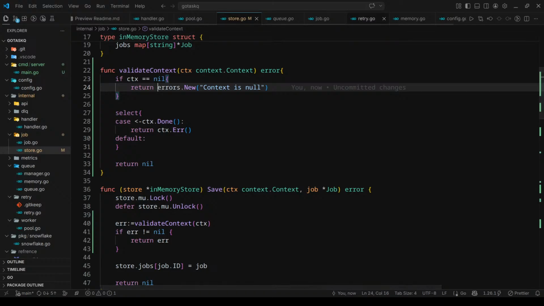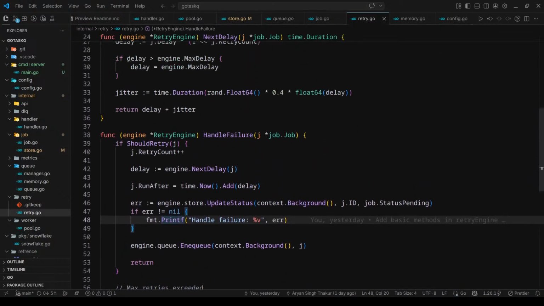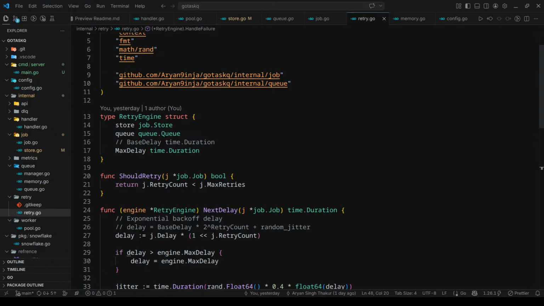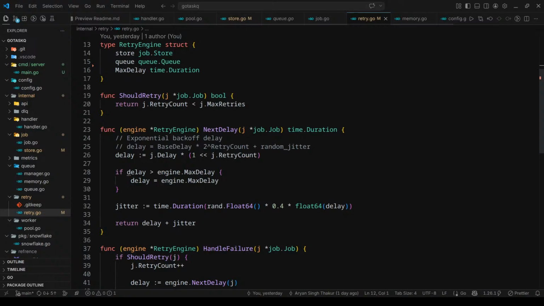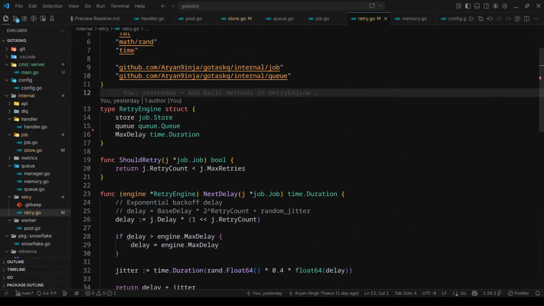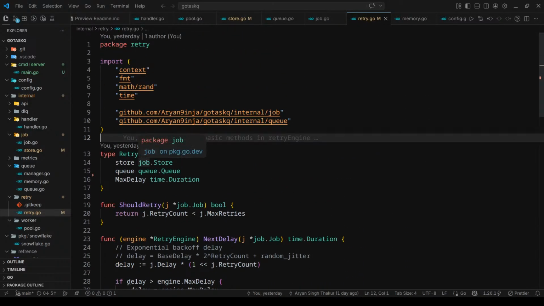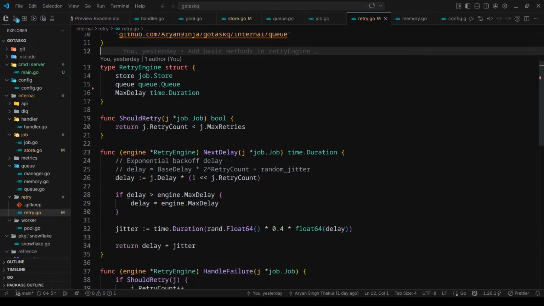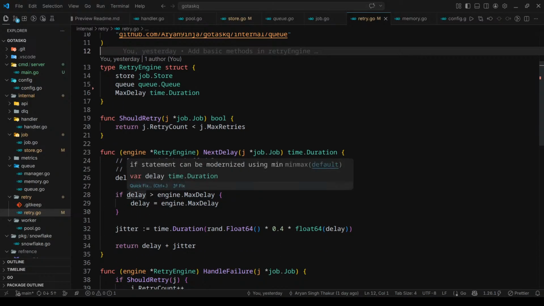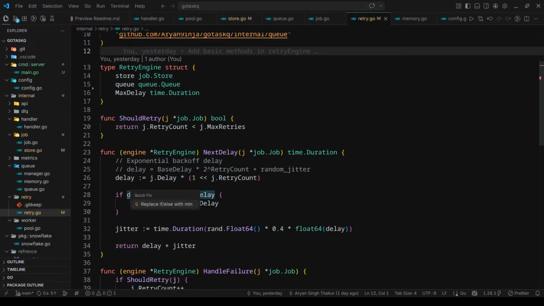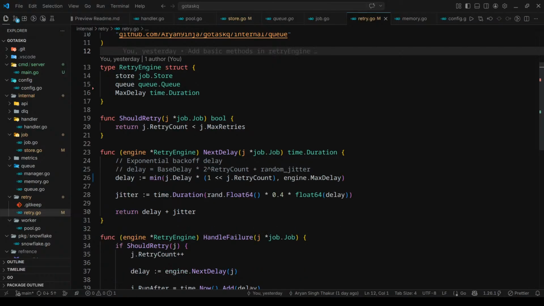Next thing we'll do is some more error handling with retry. So let me just remove this for now. We need to handle errors here too. The retry engine is taking a store queue and the max delay, which is a duration. We need error handling. The if statement can be modernized using min max. How? Delay, minimum, j.delay.